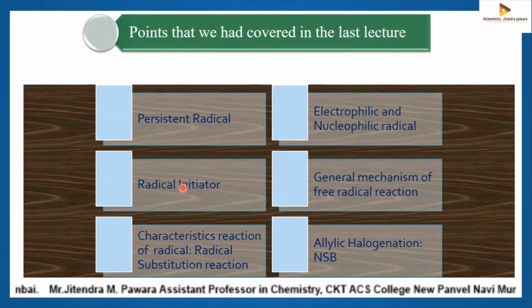A radical initiator is a species that acts as a reactant of the initiation step of a radical chain reaction, but does not participate in any of the propagation steps. That species is called a radical initiator.